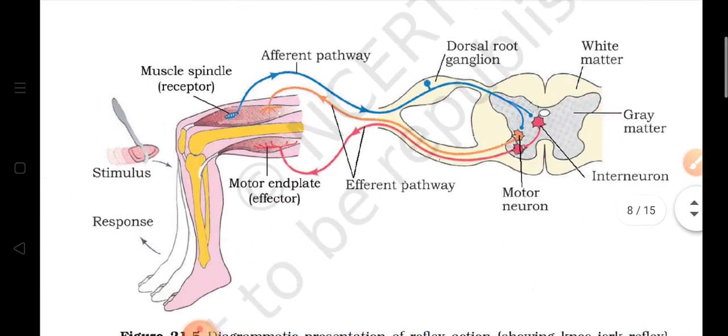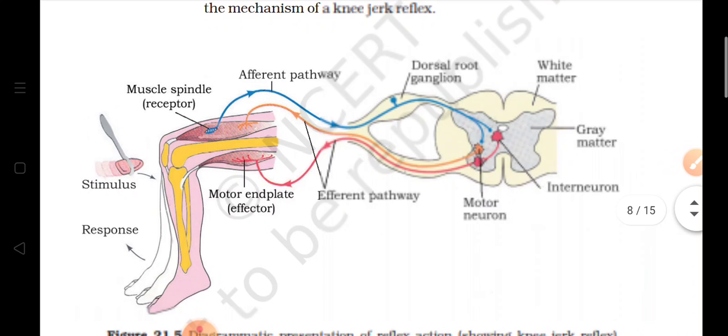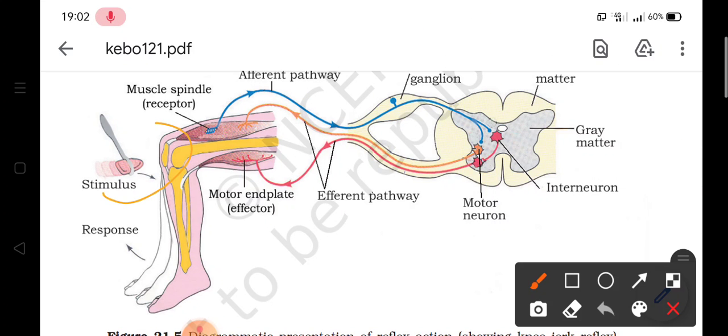Now let us have a look at the diagram. Here you are able to see the hot object, which is acting as a stimulus. Now what is happening? The afferent pathway carries the message to the spinal cord, where the motor neurons are present. Then the efferent pathway brings the message.